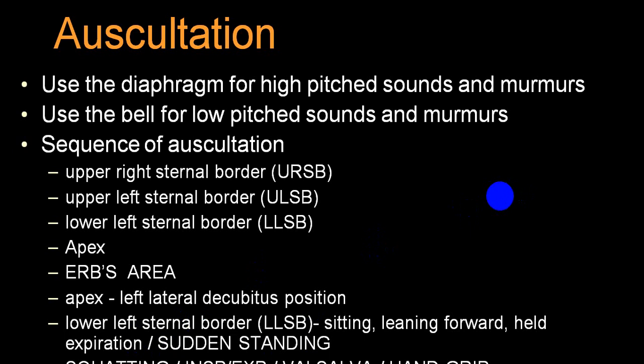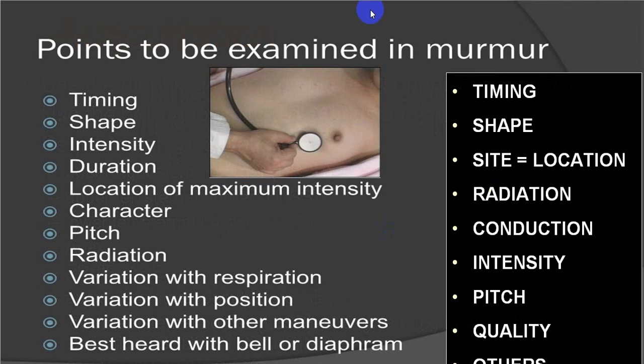Also they will change with other maneuvers like squatting, Valsalva maneuver, hand grip methods, etc. So right side murmurs will have alteration in that. If it is difficult to identify whether it is a right side or a left side murmur, you can utilize these maneuvers. We'll be mentioning those at the end of this lecture.